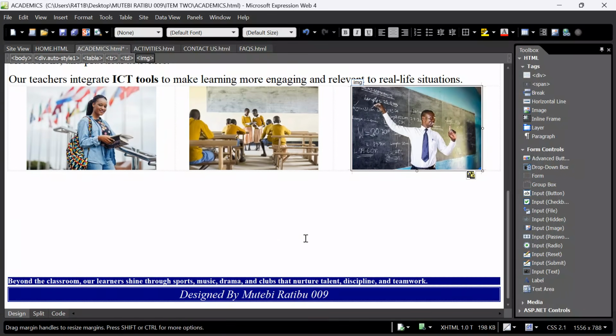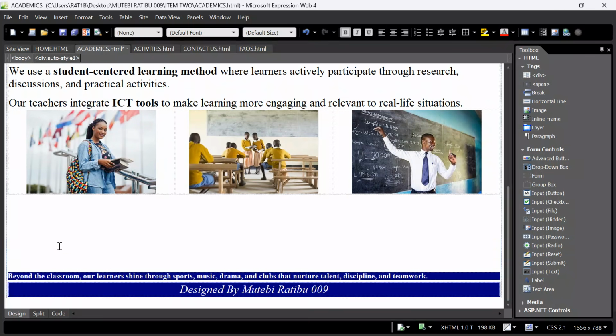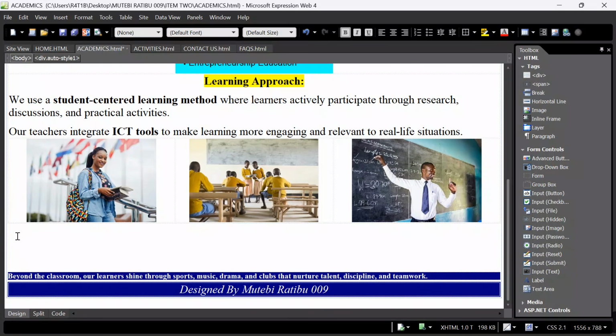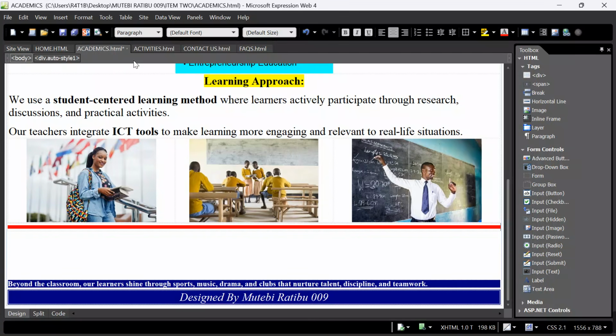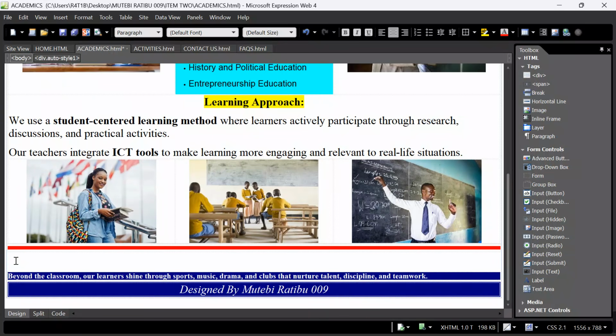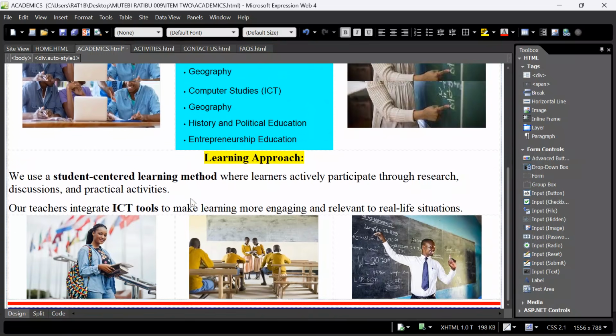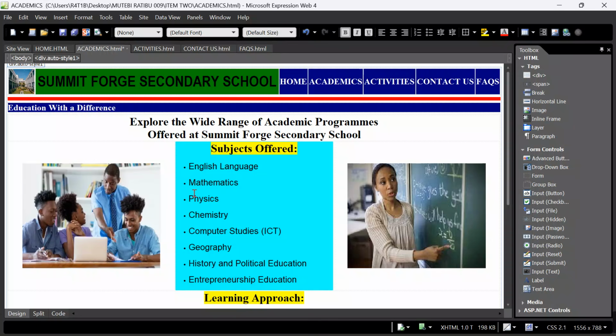Yes, sir. So after doing all this, what else can we add here? Let me try to reduce the spacing to see that we don't lose it. Come over here. I want to insert a horizontal line. Should I put a horizontal line? Yes, sir. Go to HTML, go to Insert tab, go to HTML, click horizontal line. Our line will come over there. Let us reduce the ambiguous spaces to see that our site is not that vague.